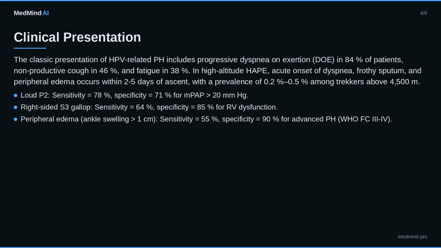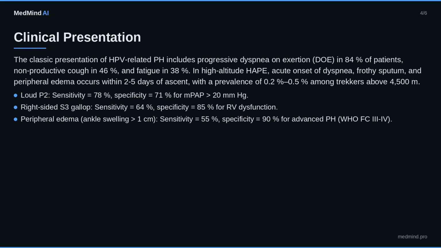Atypical presentations are common in elderly patients, greater than 70 years, with comorbid COPD, 27% present with isolated orthopnea, and 19% report nocturnal dyspnea without daytime symptoms. Diabetic patients may manifest silent RV failure, with only a 12% incidence of peripheral edema despite RV ejection fraction less than 35%. Immunocompromised hosts, e.g., post-transplant, can develop HPV-induced PH without overt hypoxemia, presenting instead with unexplained tachycardia, HR greater than 110 bpm, in 22% of cases.